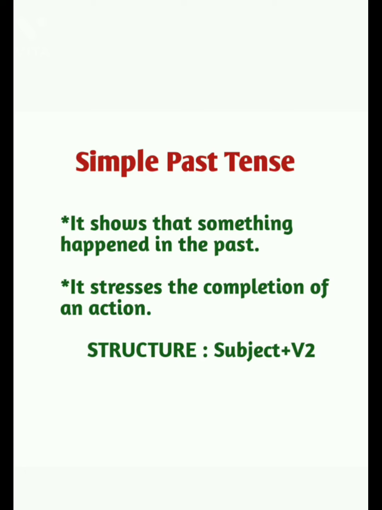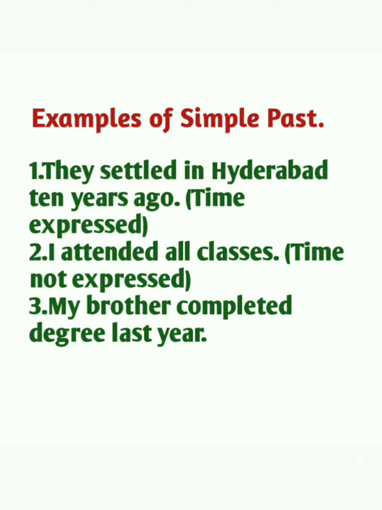In this tense, we are emphasizing a point that the action is completed, the work is done. When it comes to structure, here the subject will usually be followed by V2. Every main verb has four forms: V1, V2, V3 and V4. And when we want to write a sentence in simple past tense, along with the subject we use V2. So simple past tense is an action completed some time ago or long time ago. Now look at a few examples of simple past.